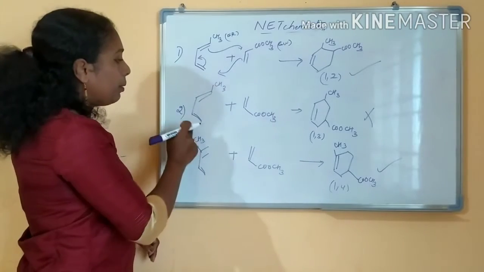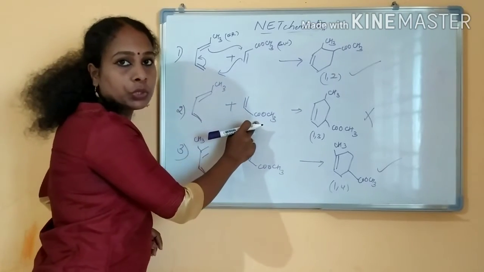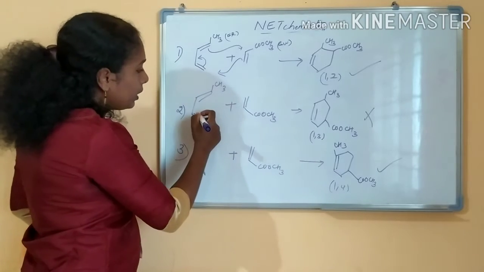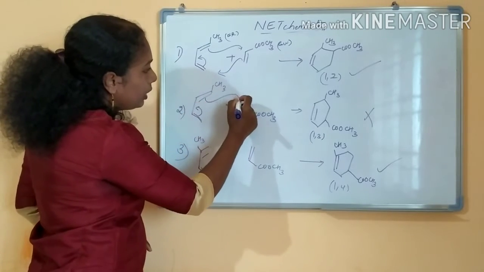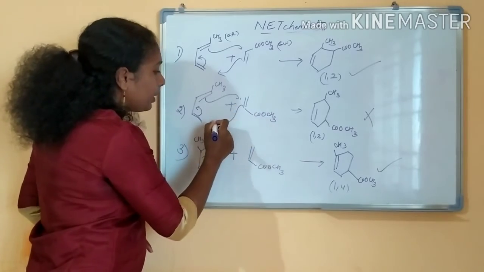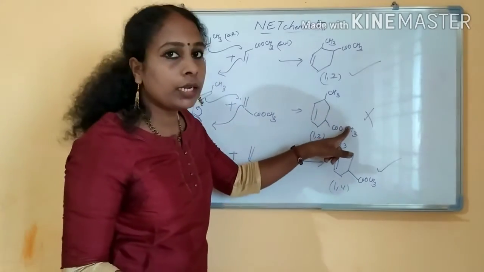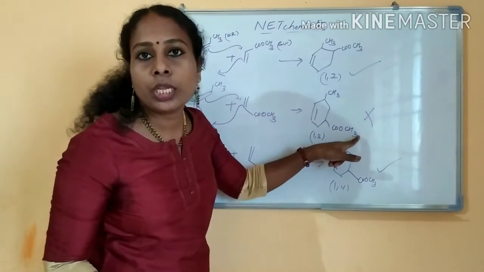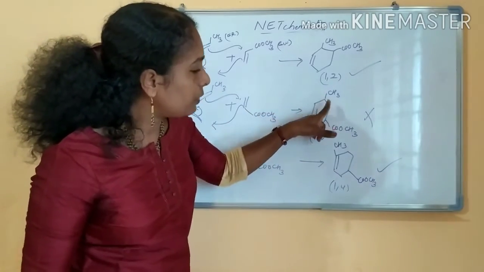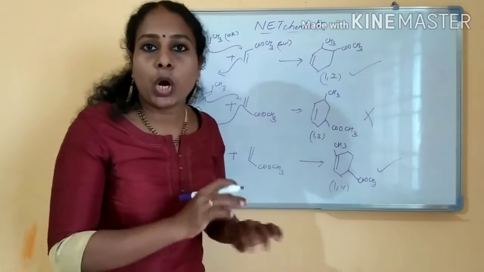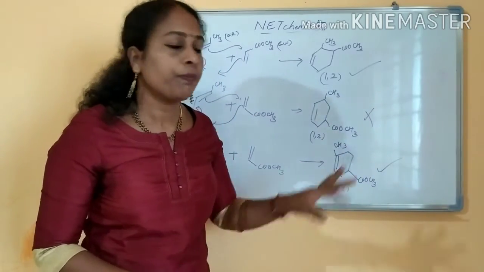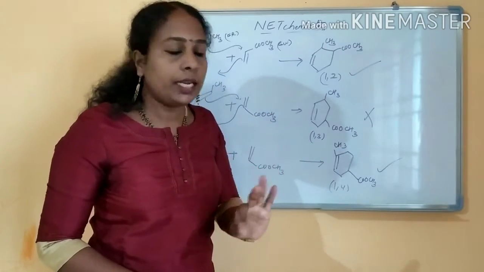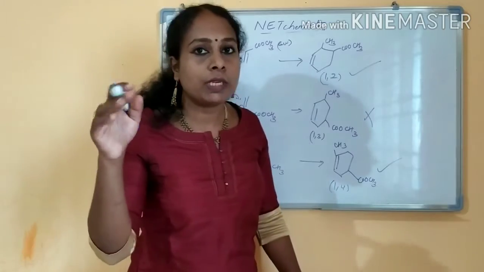The next example I am taking is in the down position, okay? Substituted like this. If it reacts like this, the bond will shift and come here and this bond will come here, right? So a 6-membered ring has formed. At the first position CH3 is there and at the third position the electron withdrawing group. With the 1 and 3 positions occupied, the product will not form in the Diels-Alder reaction. Electron releasing and electron withdrawing groups in adjacent positions we can take, and the ortho isomer, that stability we will study later.